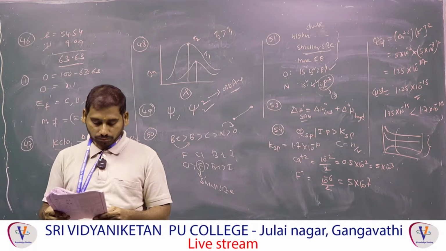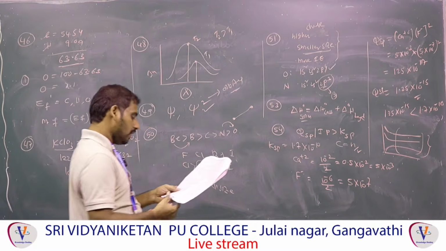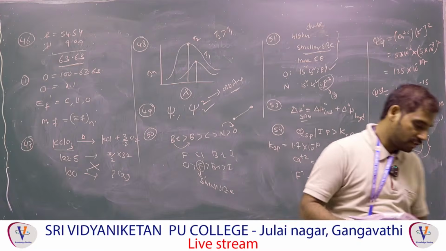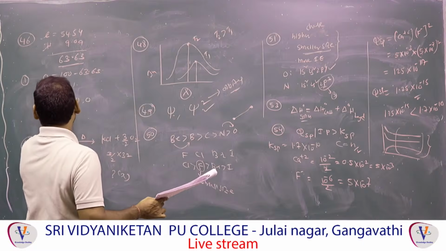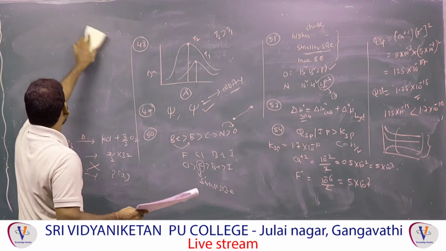Next one, question 56: the pH of 0.1 solutions, arrange in increasing order. This is a very important question, this type of model. It is related to salt hydrolysis.